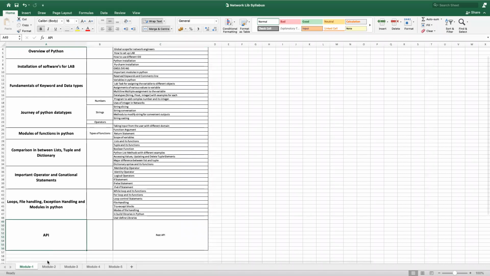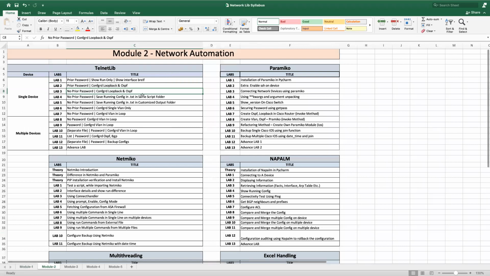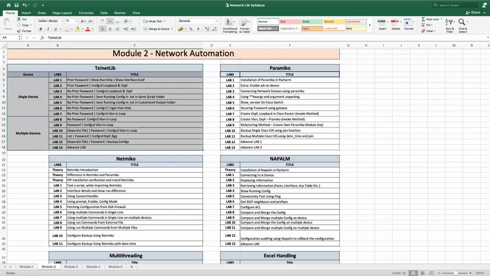Now, let's move ahead with module 2, the network automation module. Here I'm giving you 6 major key parts of networking. First is telnetlib, how we can deal with the telnetlib library. As I told you, we are not going to create this telnetlib library. It has been created by a Python developer for us. We are going to use the concept of the telnetlib library, which can help with our network devices.